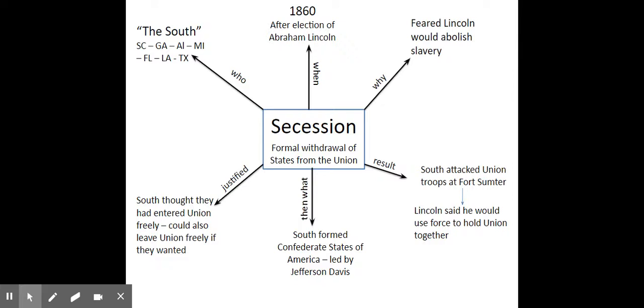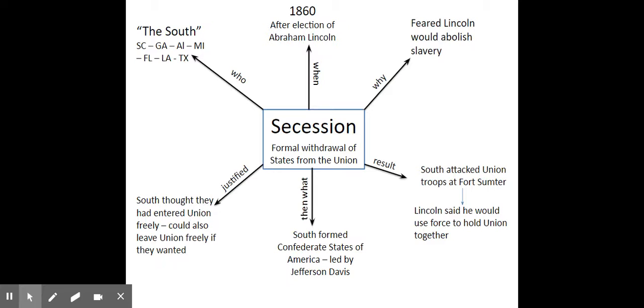So when the South opens fire at Fort Sumter, those are the opening shots of the war. It's not the first official battle, but those are the opening shots of the war. Lincoln responds and says, I'm going to hold the Union together by force. And he calls for volunteers from all the states loyal to the Union.